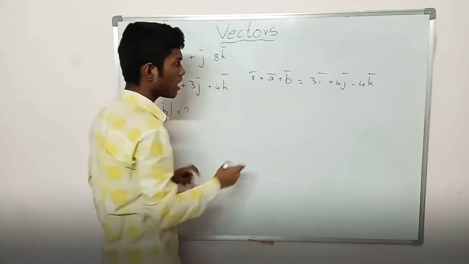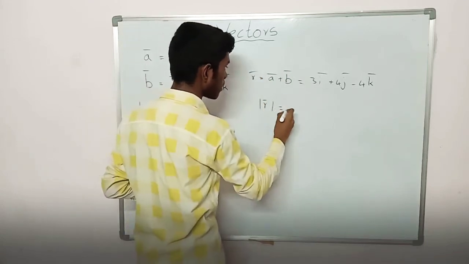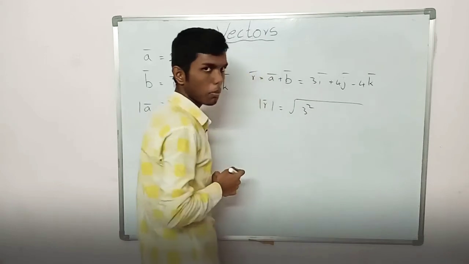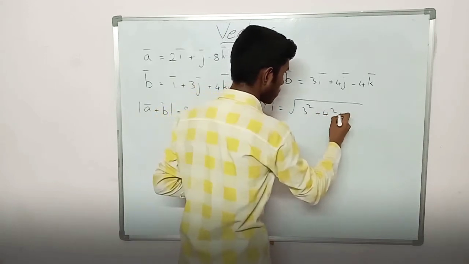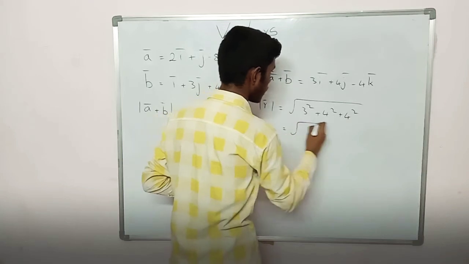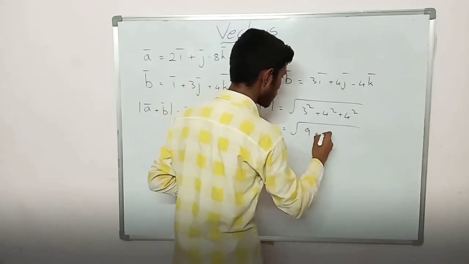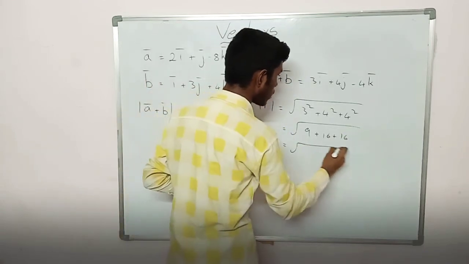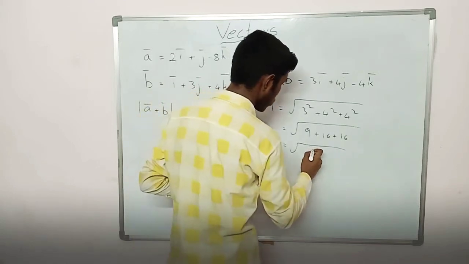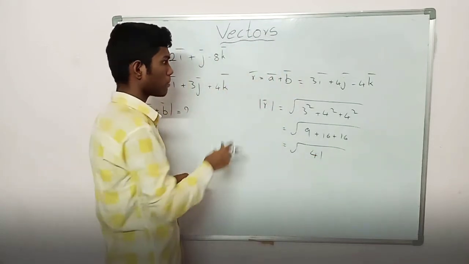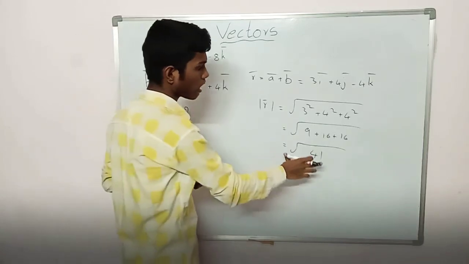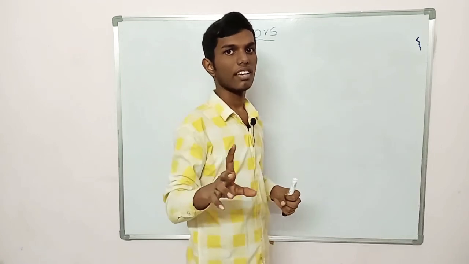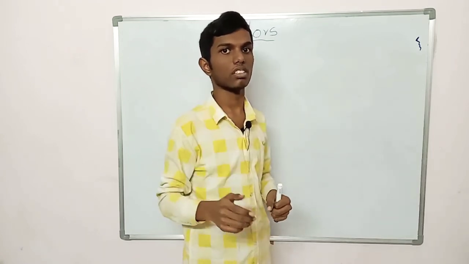Let this be R bar, and the magnitude of R bar becomes under root 3 square plus 4 square plus 4 square. 3 square is 9, 4 square is 16, and 4 square is 16. 9 plus 16, 25, and 25 plus 16, 41. So the magnitude of the resultant vector becomes under root 41 units. We have seen how to add vectors and how we find the magnitude of a vector.